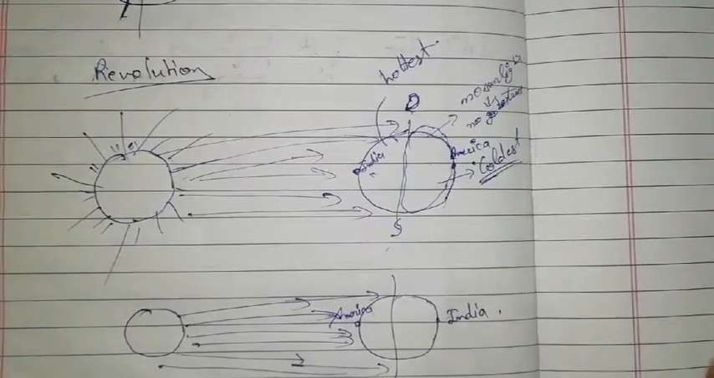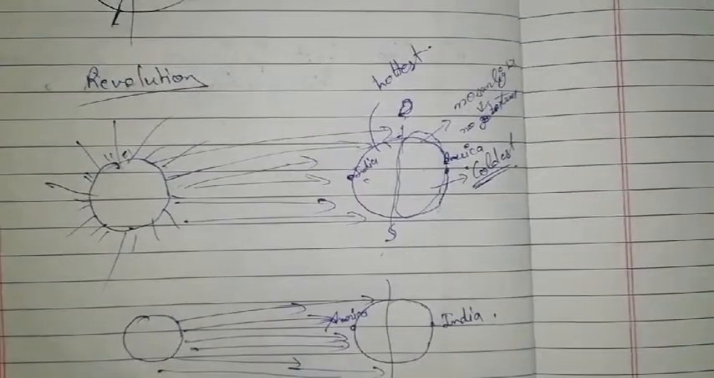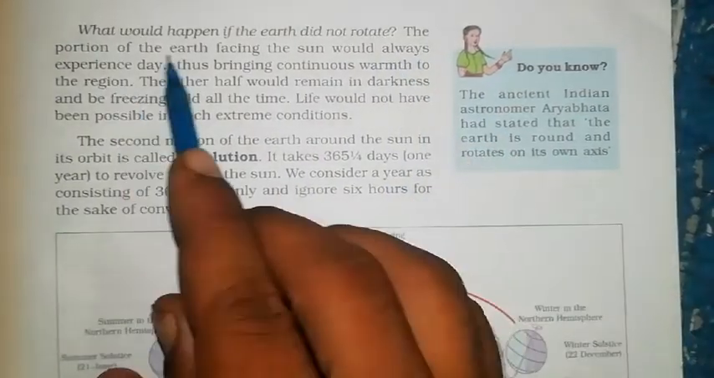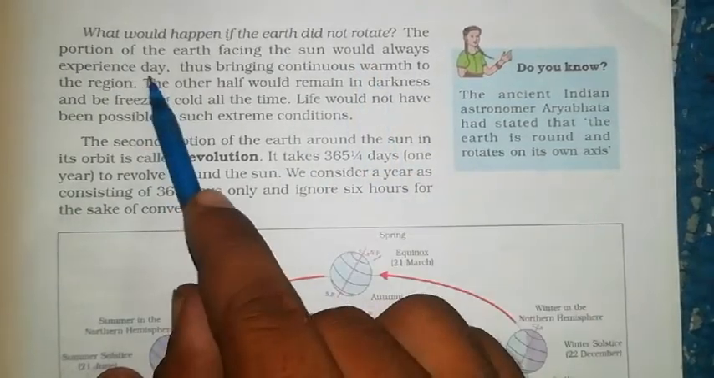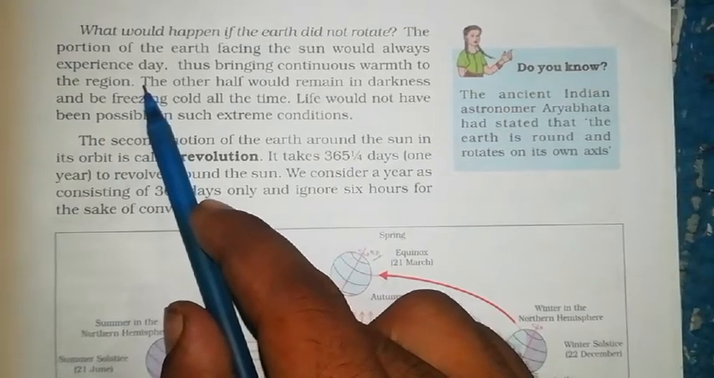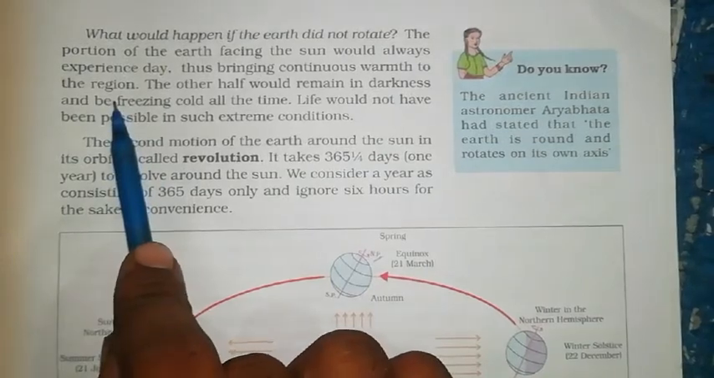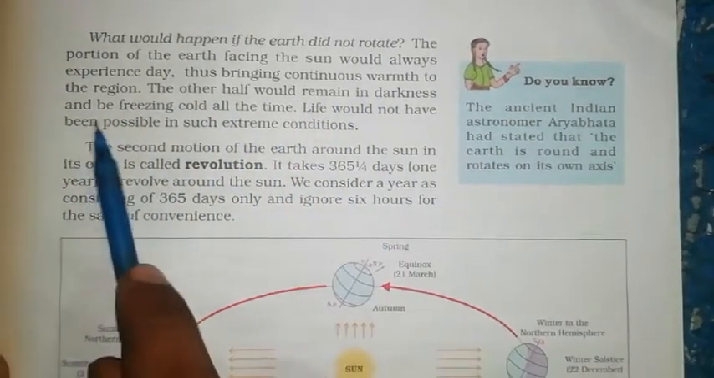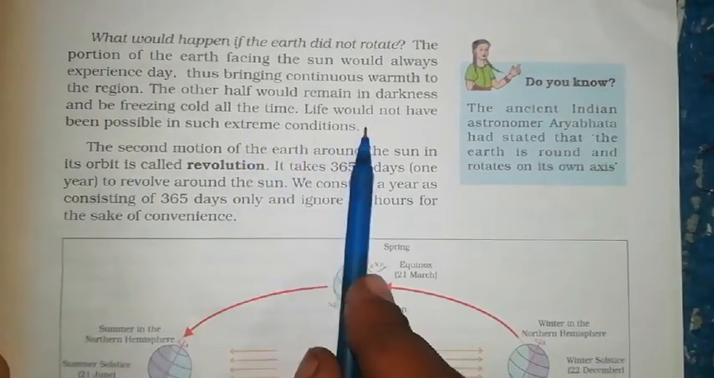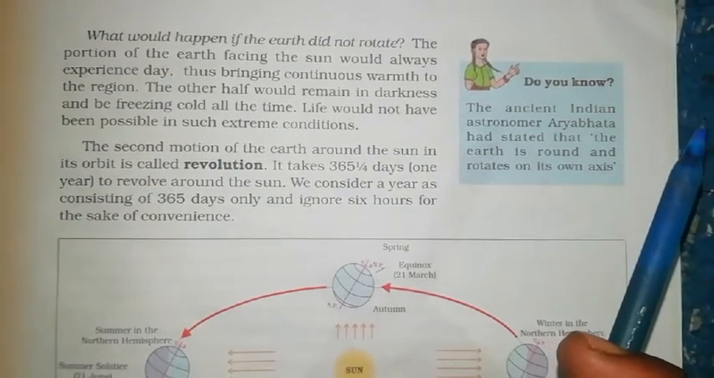So that is why it is compulsory for the earth to rotate continuously on its own axis. The portion of the earth facing the sun would always experience day. There would be no night, because the sun's rays would fall continuously on one area, bringing continuous warmth to the region. The other half would remain in darkness and be freezing cold all the time. Life would not have been possible in such extreme conditions. Life is not possible when it is too hot or too cold.